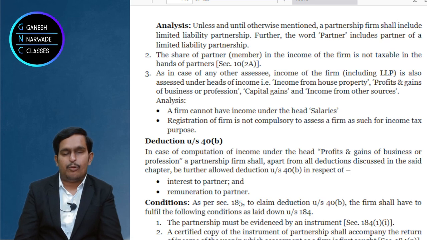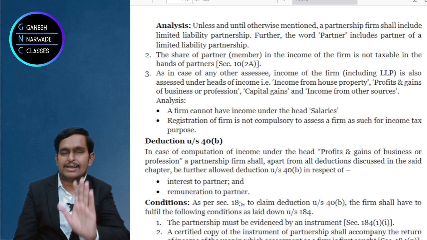Okay. Now please remember, there is a section called section 184. It says that if you want to claim these two deductions, that is interest and remuneration under section 40B, you should satisfy the conditions under section 184. Now section 184 lays down 4 conditions which you should remember. First condition, that the partnership should be evidenced by an instrument. That means there should be a partnership deed. That's it.